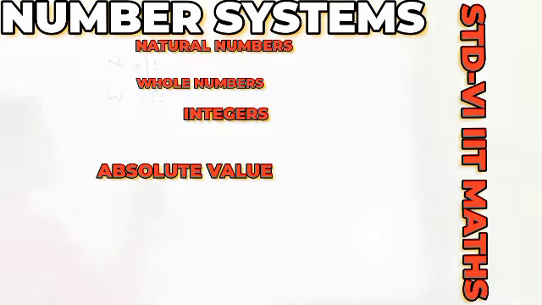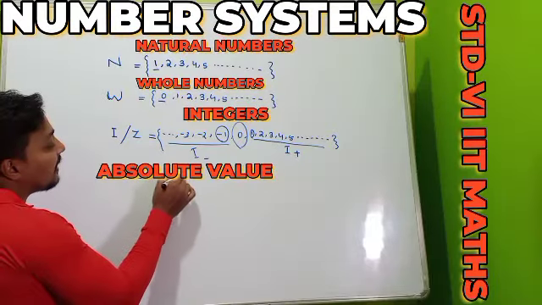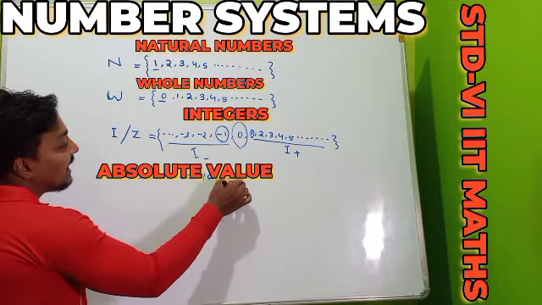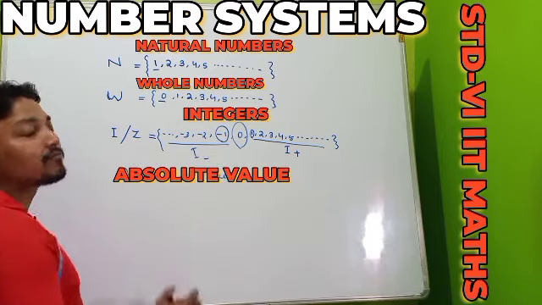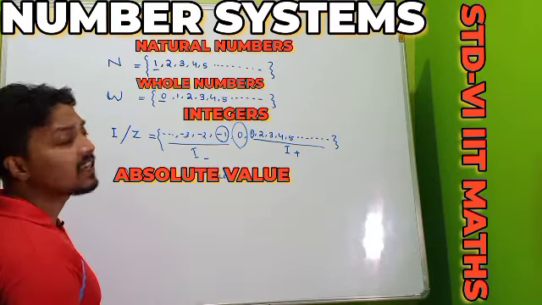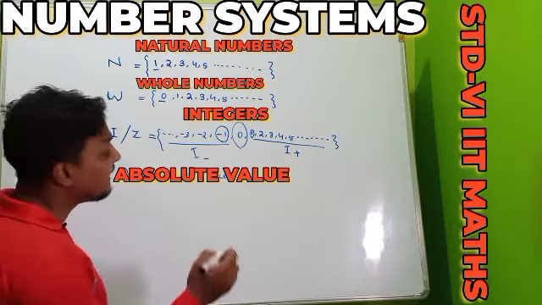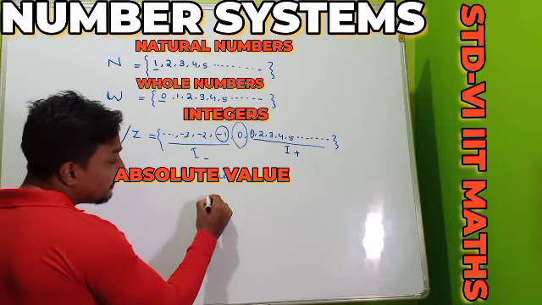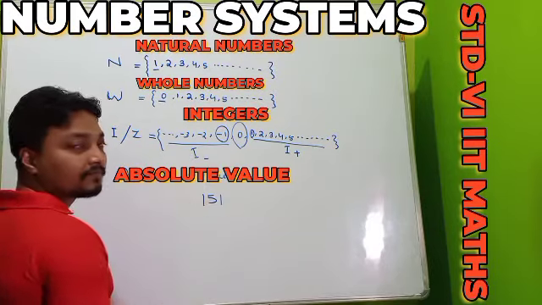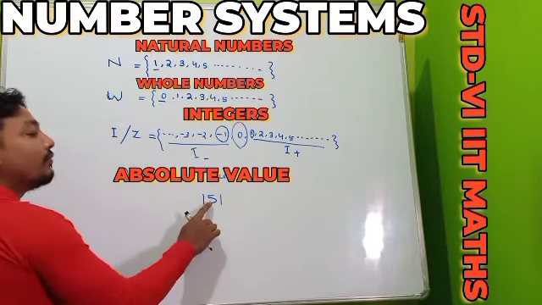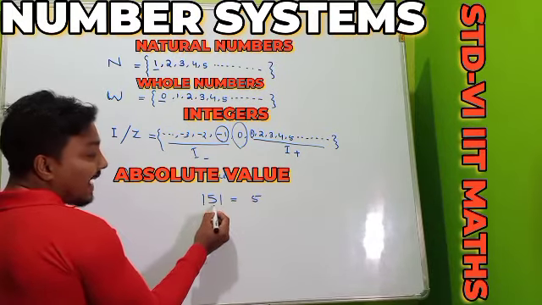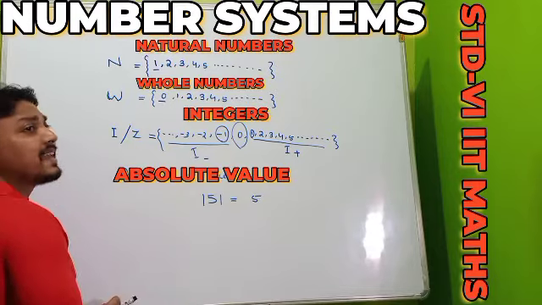Now one new term is to be discussed, and the name of that term is our absolute value. Everyone see, absolute value means the absolute value of an integer. Symbolically it can be represented by, suppose here it is 5, its absolute value is 5. So the absolute value of an integer is the numeral of that integer apart from its sign.